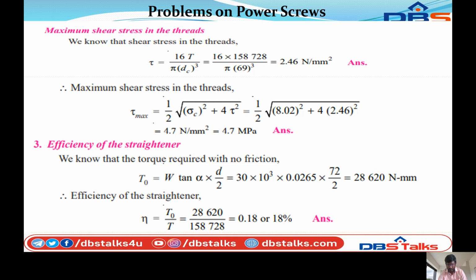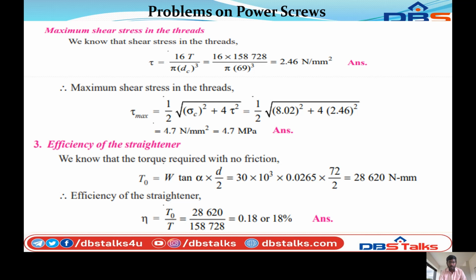So substitute the values: T naught is equal to 30 into 10 cube into 0.0265 into 72 by 2. So finally we can calculate it, T naught is equal to 28,620 Newton mm.